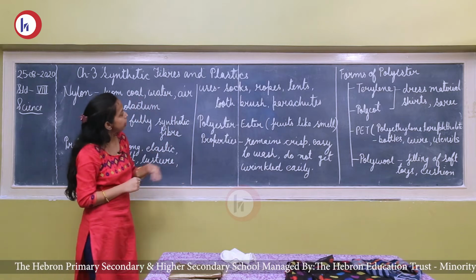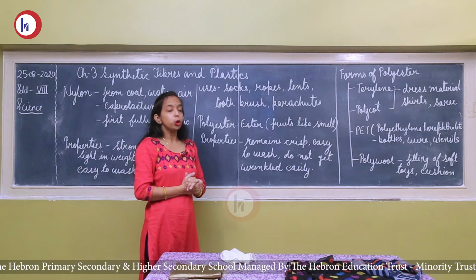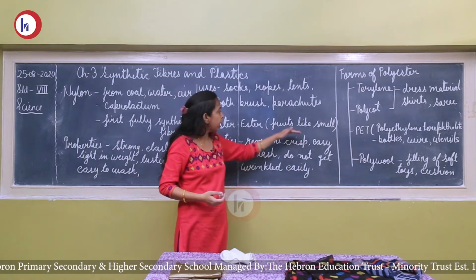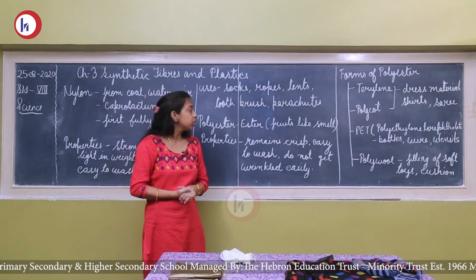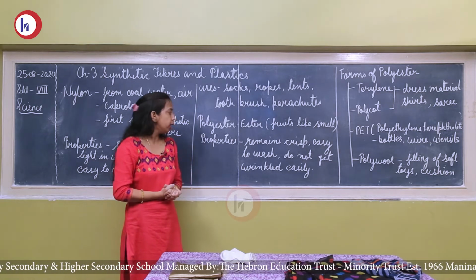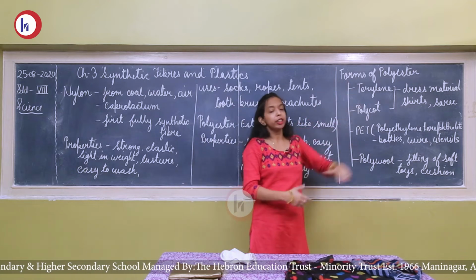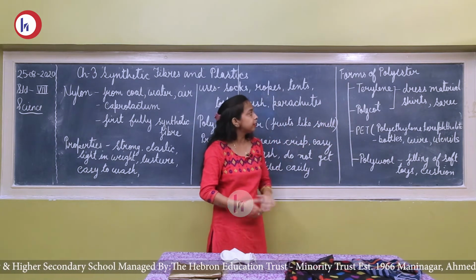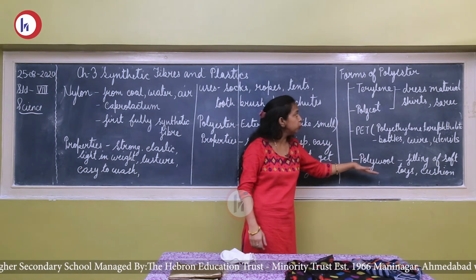Now the next fiber is polyester. In polyester, the monomer unit is ester. Ester is a chemical which gives a fruit-like smell. Now the properties of polyester. It remains crisp. It is easy to wash. It dries quickly. It does not get wrinkled. And according to these properties, there are different forms of polyester. Here are 4 different forms of polyester: terylene, polycot, PET and polywool.